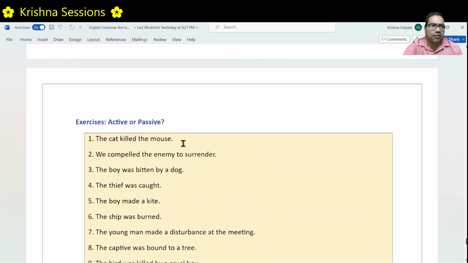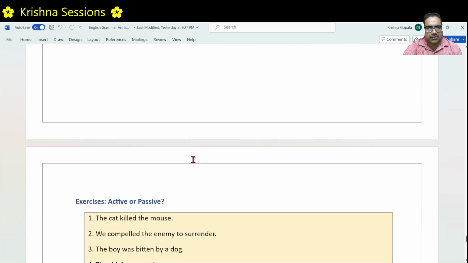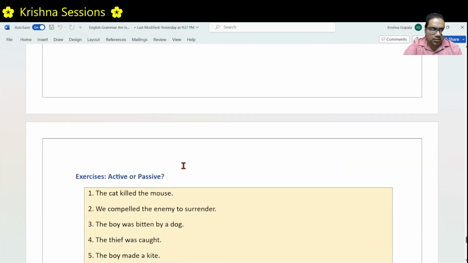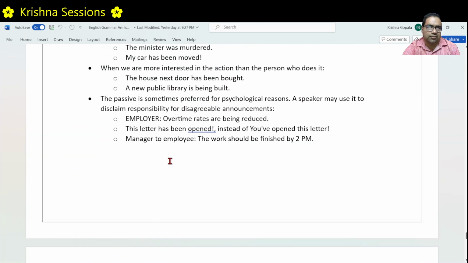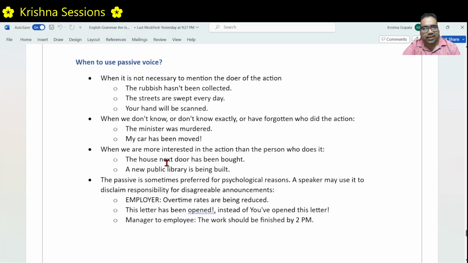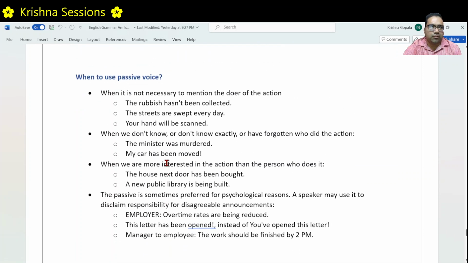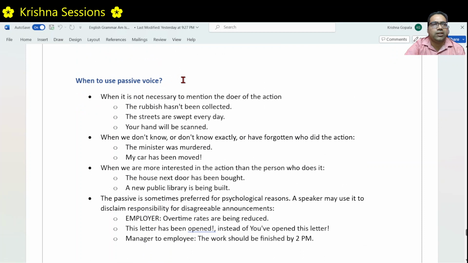Hope you understood how to identify whether a given sentence is in active voice or passive voice, right? By looking at the subject and looking at the action, whether the subject is receiving the action or doing the action. Hope you have also understood when to use passive voice. This is very important, right? To choose whether to write in active voice or passive voice. To be a little diplomatic in some of your statements, it is very important.